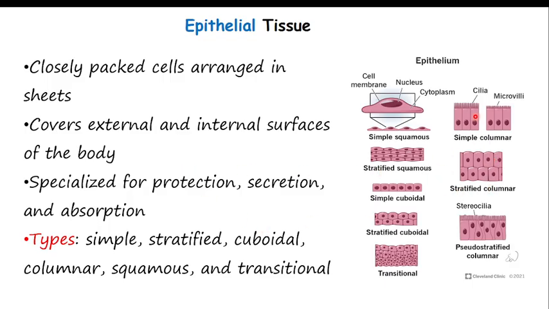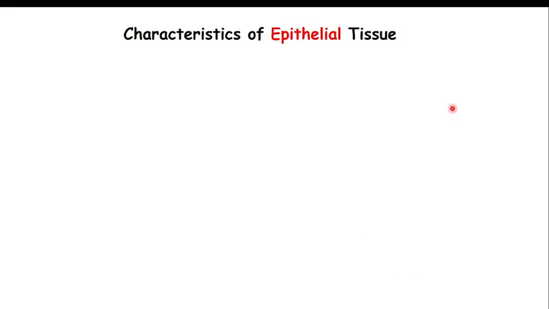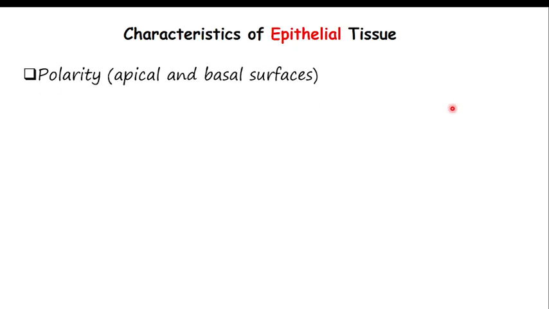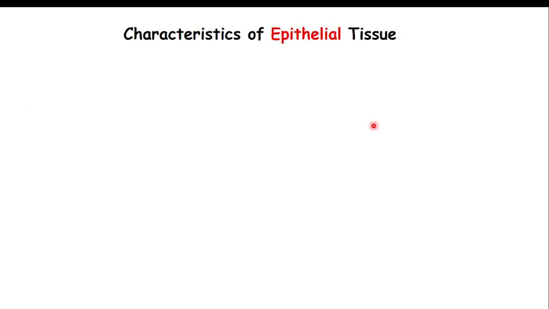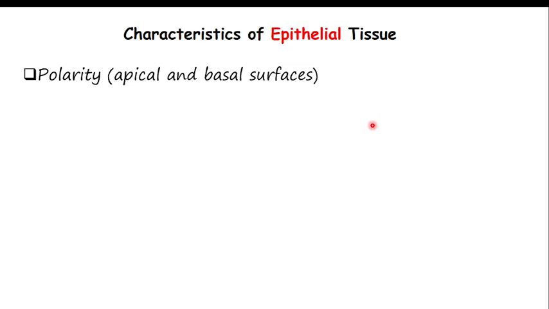Remember, the target functions of epithelial cells are normally absorption, protection, secretion, and others. The characteristics of epithelial cells: they have an apical and a basal surface. Where the cells sit is called the basal surface. Then upward, it is called the apical surface. So they have apical and basal surfaces.